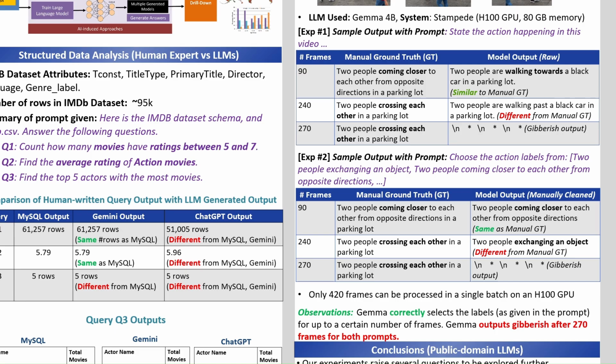We tested it using 2 prompts, one where we asked the model to describe the situation and another one where we gave a list containing some ground truth labels and some other situation labels. We asked the model to select the label from that list. We see a few rows from our output here.